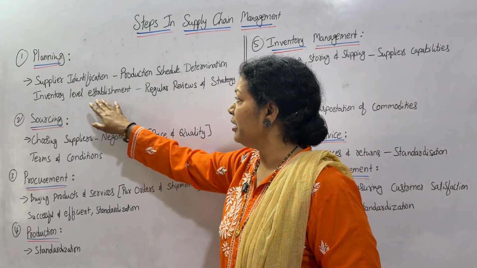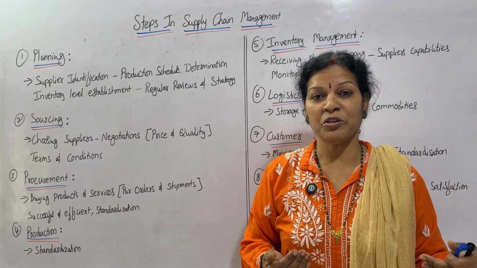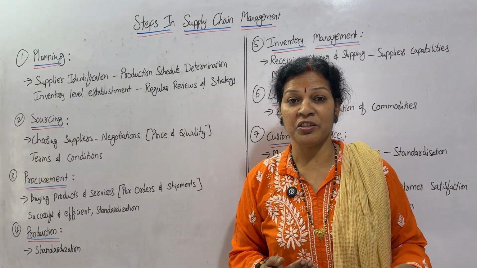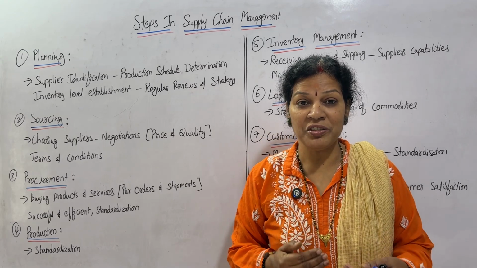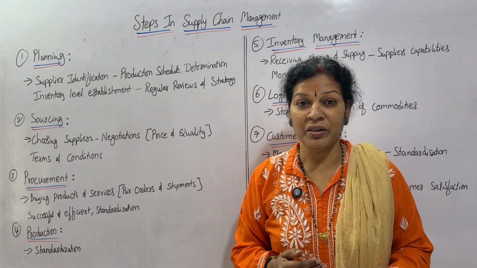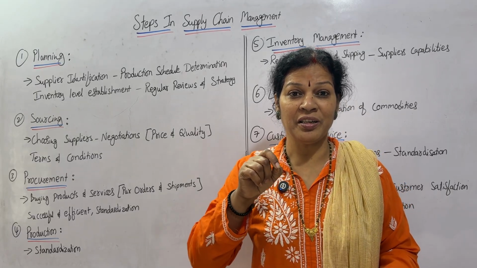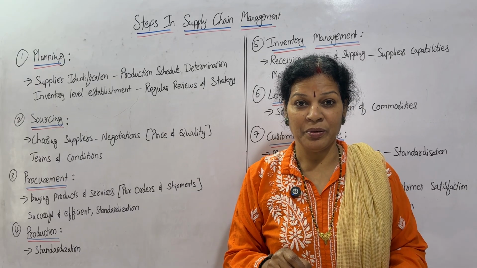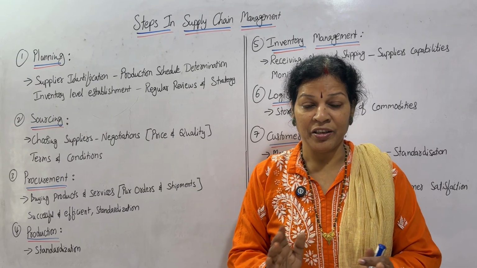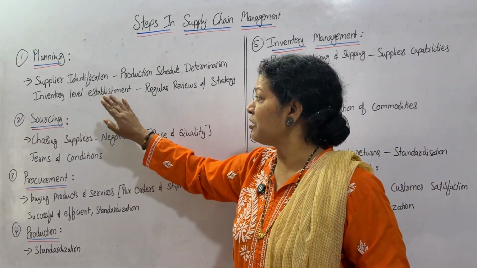Then after that, inventory level establishment also you have to plan. Inventory level establishment means inventory: how much is required for the organization, when do we require it, how much is required, what is the quantity required, and also identifications like what kind of material they are expecting for the production, quality, price, like everything. So everything comes under the inventory level establishment.